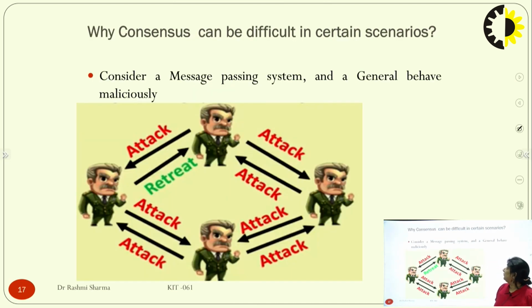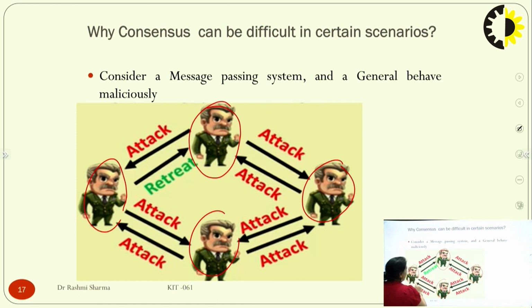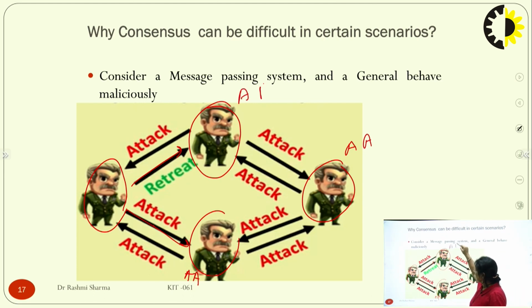So why can consensus be difficult in a certain scenario? You see, here this is message passing, and one of the generals behaves maliciously. I have 4 generals and they are passing information to each other. This general is passing information as attack. This general is also passing information as attack. This general is also passing information as attack. But when this general is passing, he is sending one piece of information as attack and one as retreat. So this person is receiving 2 values, both attack. This person is receiving 2 values, both attack. This person is receiving 1 value attack and 1 retreat. This person is receiving both as attack.